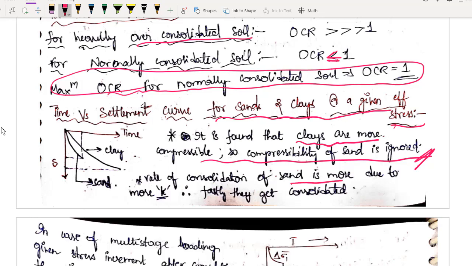The rate of consolidation of sand is more due to more K value. More K means more permeability. If you don't know, just write it down so that you will not make a mistake. Therefore, whenever you are applying load, as I have just explained above, the water goes out very fast in sand because permeability is very high. But in clay, permeability is very low, so the water will only slowly seep out. In sand, the consolidation amount will also be quite small, and it will be consolidated very fast.